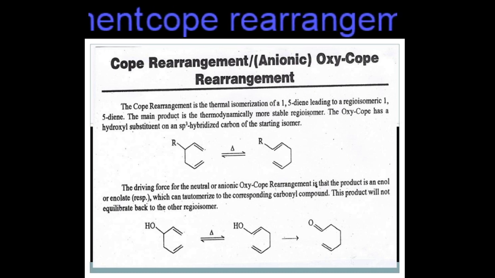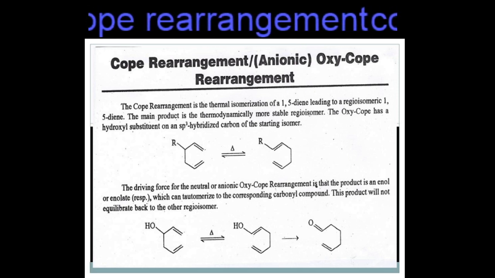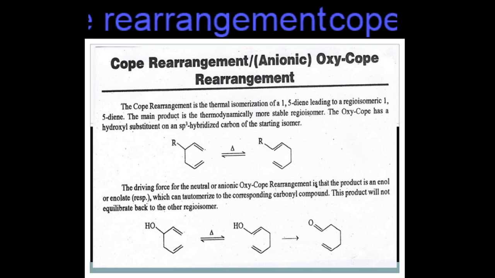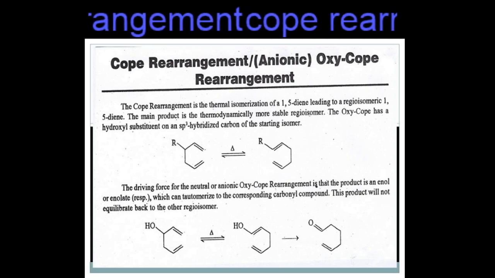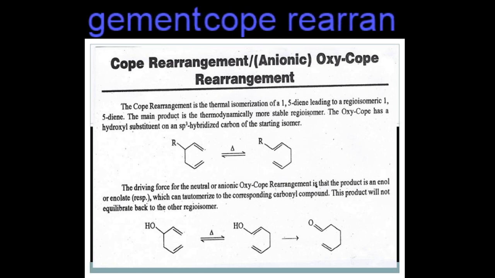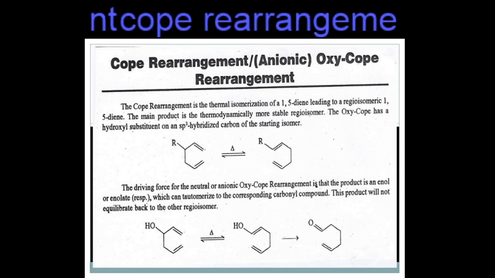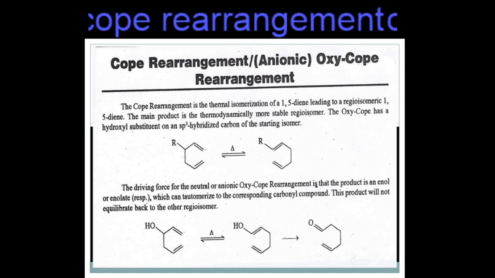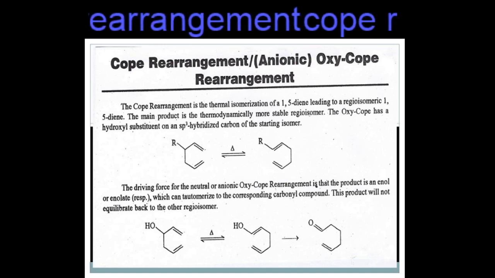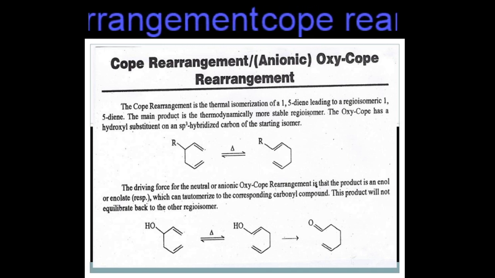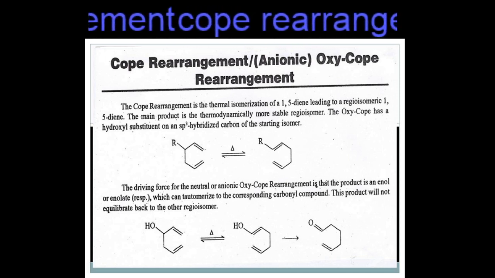In this diene, an alkyl group is attached at the third carbon atom. When we heat the 1,5-diene compound at high temperature, the thermodynamically more stable regioisomer is formed. That is hydroxy substitution. In this structure, the third carbon is an sp3 hybridized carbon.